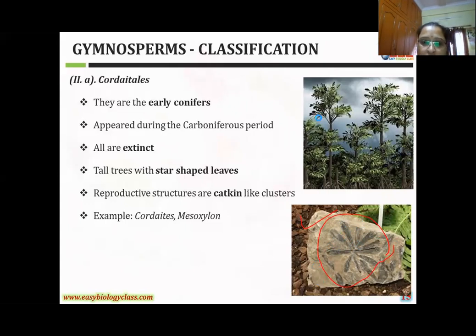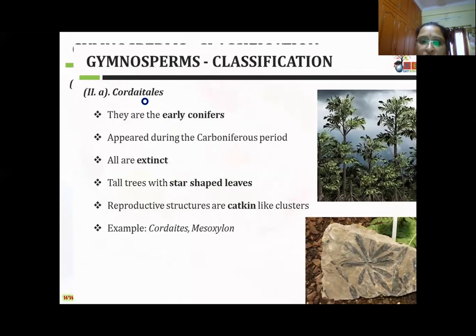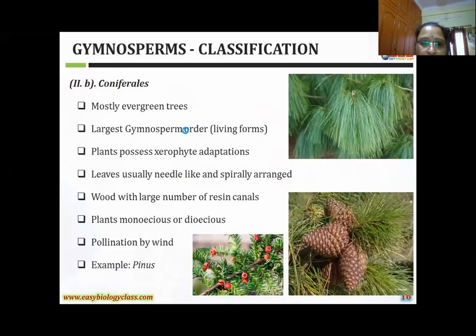Here also you can observe the leaf structure: star-shaped leaves are there. The reproductive organs are cone-like clusters. The best examples of this order are Cordaites and Mesoxylon. In Coniferopsida, the first order is Cordaitales, the second order is Coniferales. The first order is a fossil, extinct.